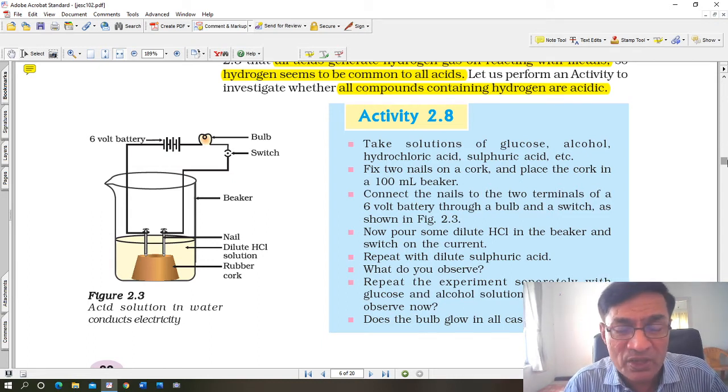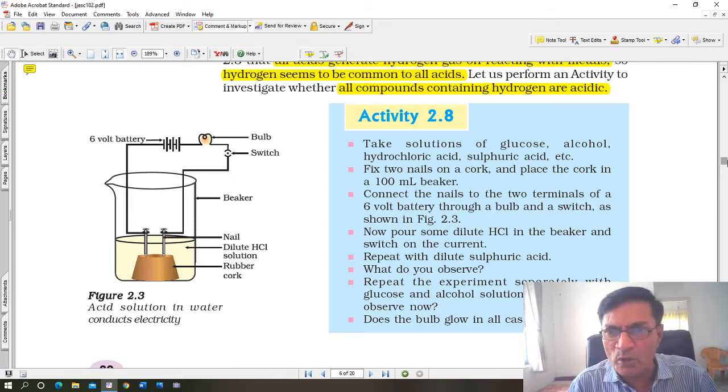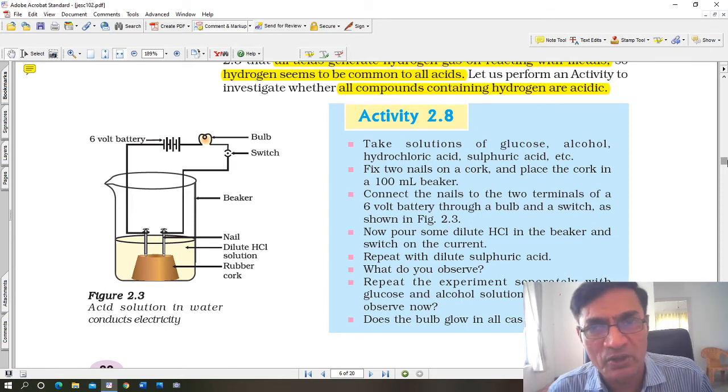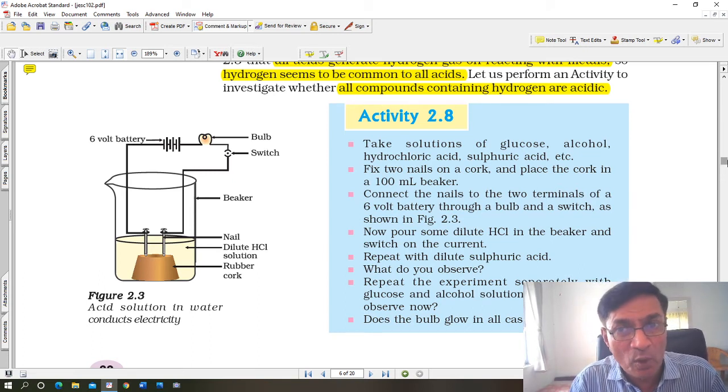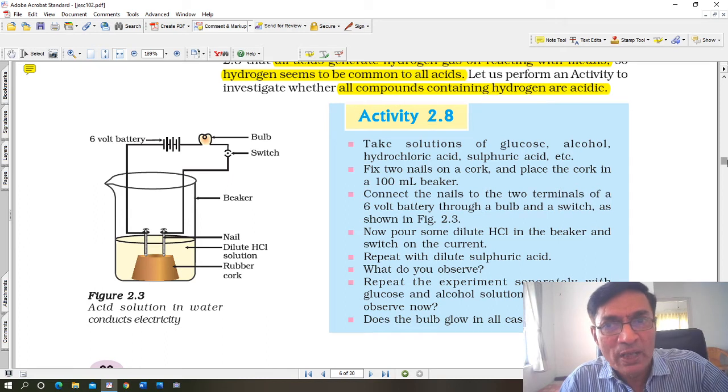But what happens is, water is impure. The water that we drink is not pure water. It contains certain salts dissolved in it. And because of the presence of these salts, water begins to conduct electricity. So for example, in this experiment, if pure water is taken, it will not conduct electricity. But the moment a few drops of acid are added to it, hydrogen ions are liberated in the solution. And because of the presence of hydrogen ions, the ions begin to move. And the movement of these ions causes the movement of electrons.